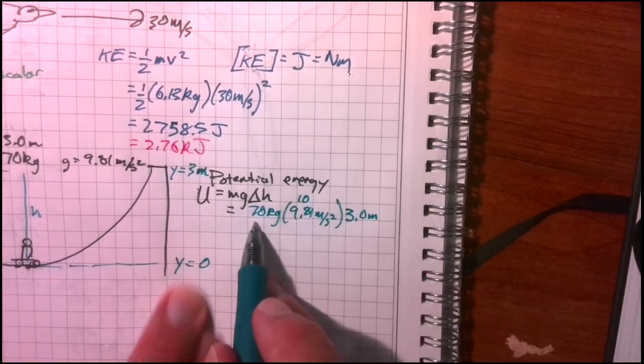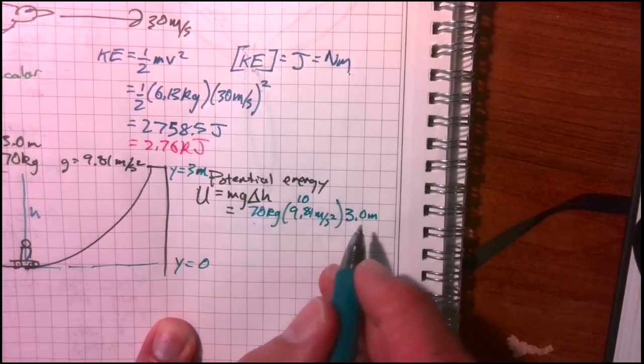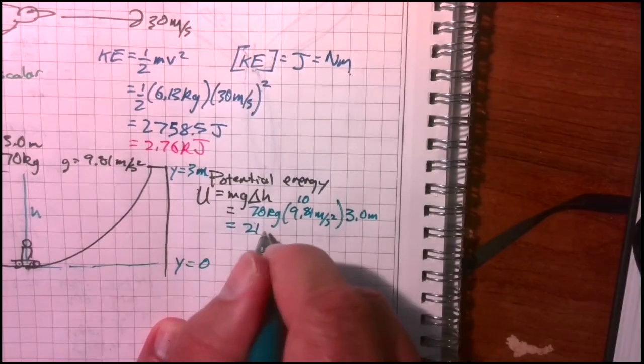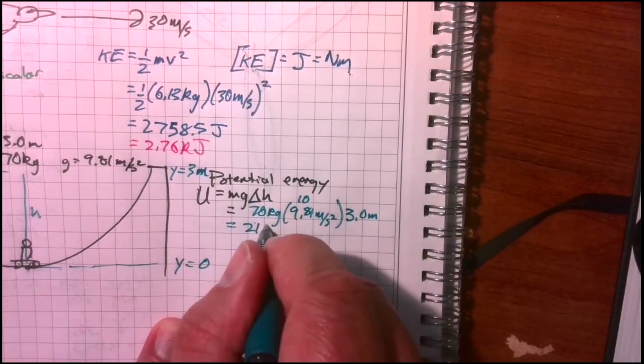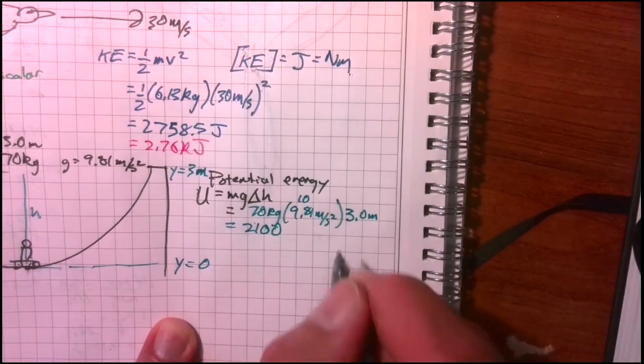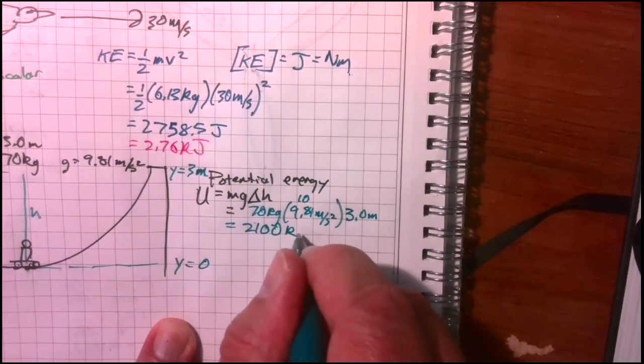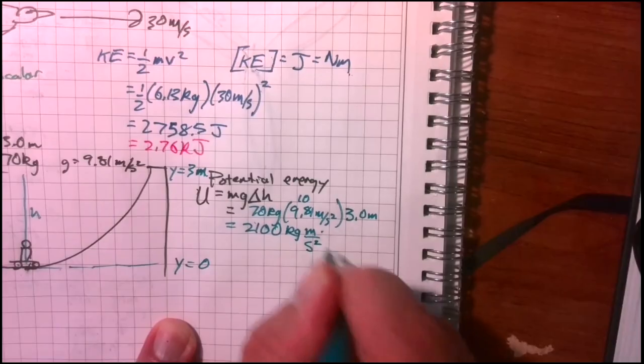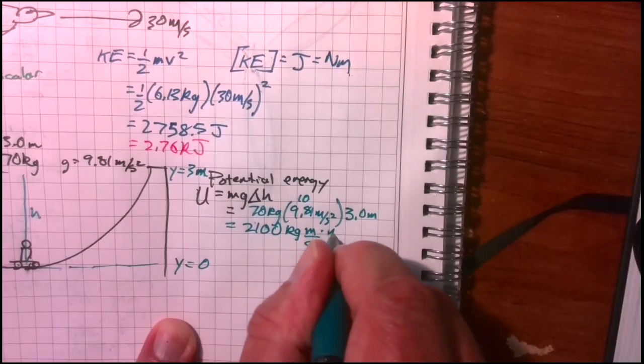So that gives us 700 times 3, which gives us 2,100, and we have kilograms times meters per second squared times meters.